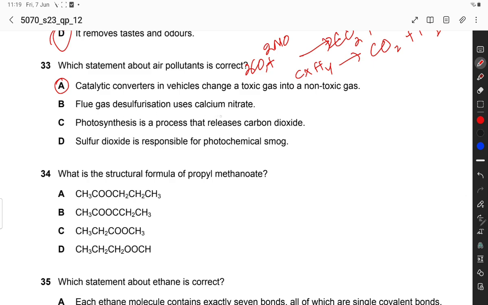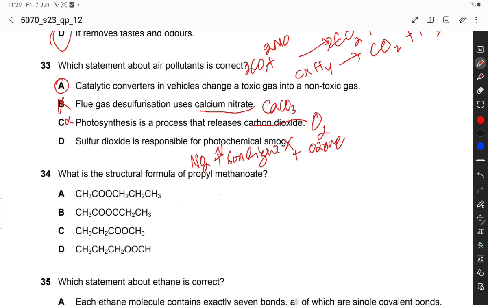Flue gas desulfurization uses calcium. No, this is calcium carbonate. This is incorrect. Photosynthesis is a process that releases carbon dioxide. No, it releases oxygen, so it is also incorrect. Sulfur dioxide is responsible for photochemical smog. No, photochemical smog is formed by the combination of nitrogen dioxide, sunlight, and ozone to form photochemical smog.